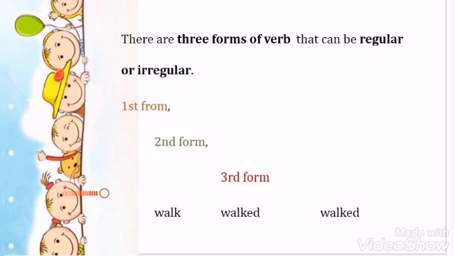For example, walk. Walk is an action. When we write W-A-L-K, walk, it is first form of verb, which is basically used for present and future. Now, walked, this is second form of verb, and once again, walked, same spelling, this is third form of verb.